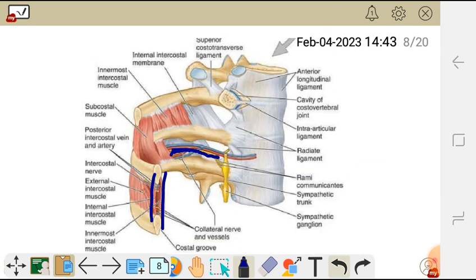So let's look at this view. This diagram here shows the same nerve, which is arising there. It enters into these muscles, which are the innermost intercostal muscle and the internal intercostal muscle, which is in between. Now the space which is created there, that's where the typical intercostal nerve passes, and even the blood vessels pass there.